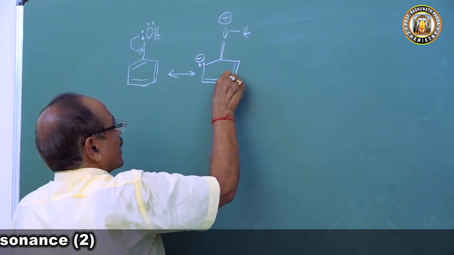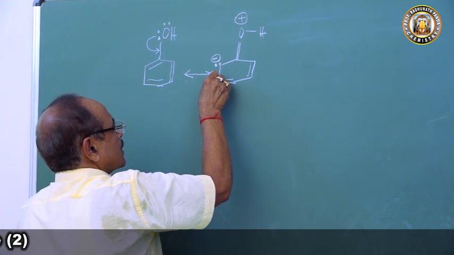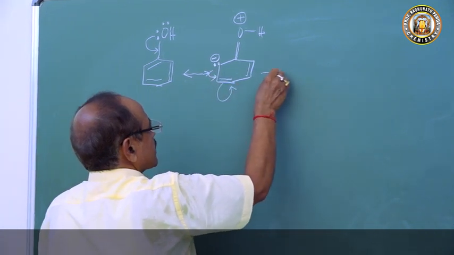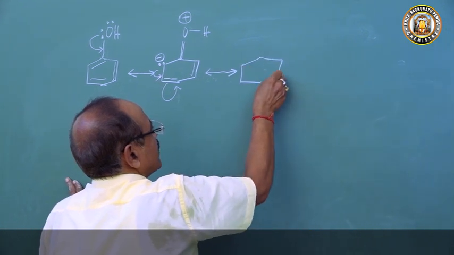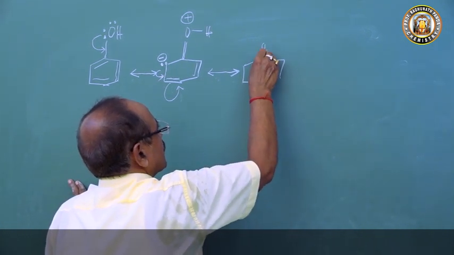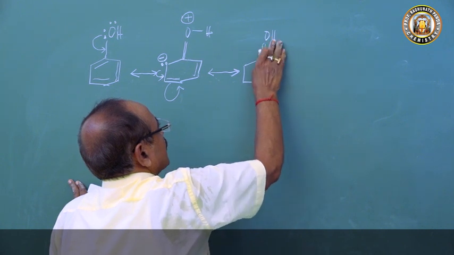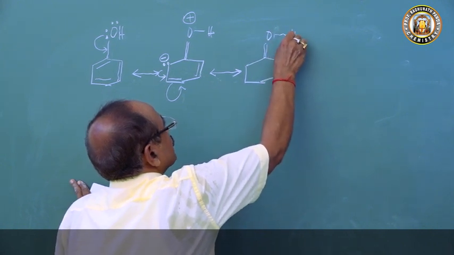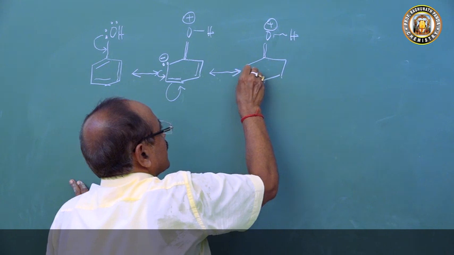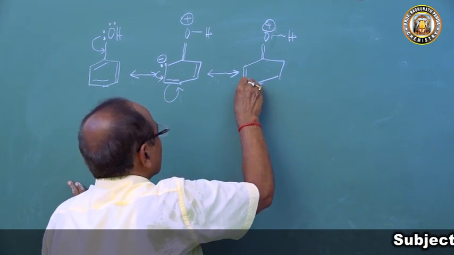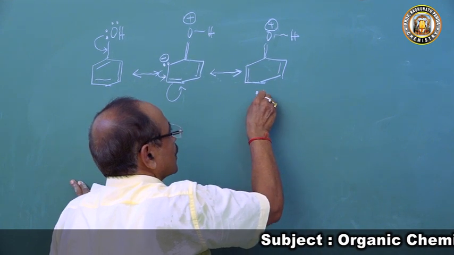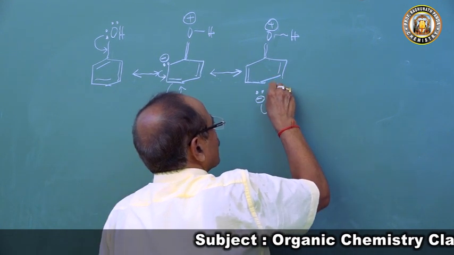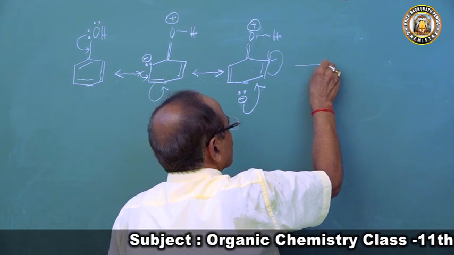Now this pair of electrons comes to this position and gets delocalized. We get another structure for phenol with OH, a positive charge, double bonds, and a lone pair of electrons. Then again this may come to this place and go to the ortho position.